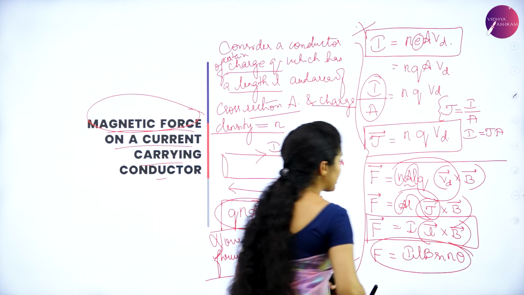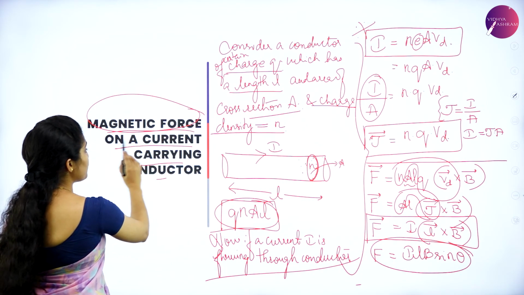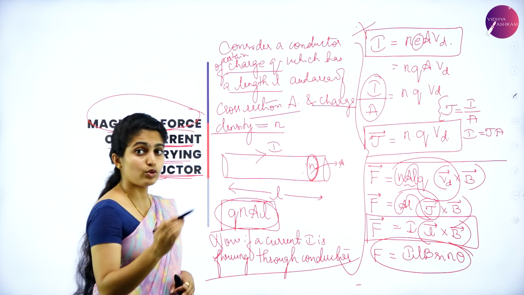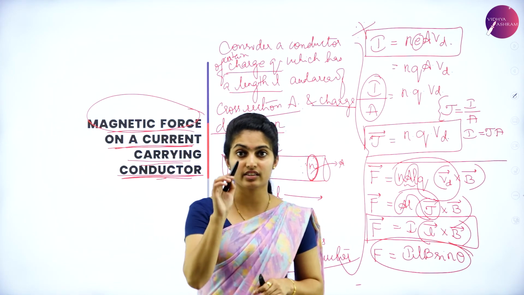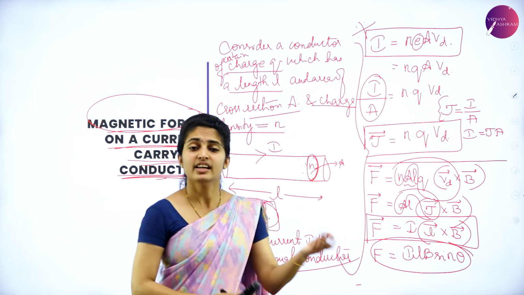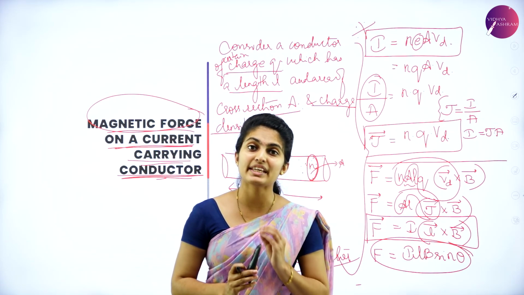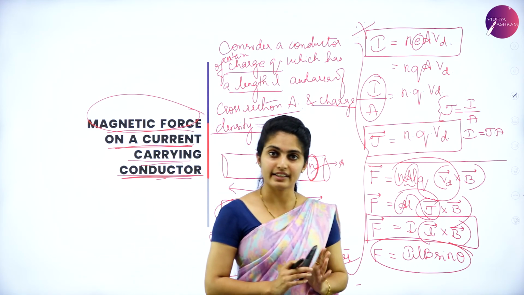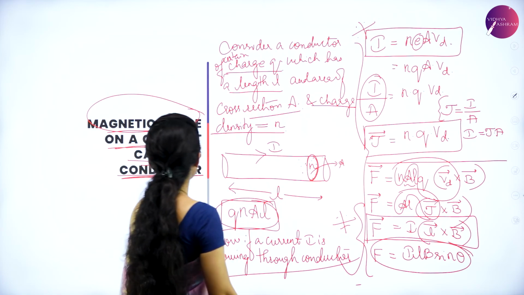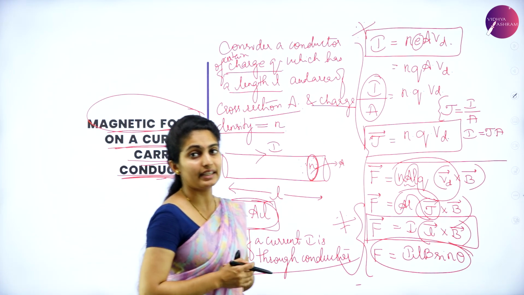This is how we calculate the magnetic force on a current carrying conductor. The existence of a conductor means there exists a current, a length, a field and theta. So it is ILB sine theta. These two are the important concepts for you to understand the magnetic force on a current carrying conductor.